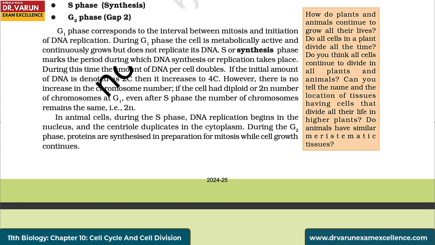Some food for thought. How do plants and animals continue to grow all their lives? Do all cells in the plant divide all the time? Do you think all cells continue to divide in all plants and animals? Can you tell the name and the location of tissues having cells that divide all their life in higher plants? Do animals have similar meristematic tissue?